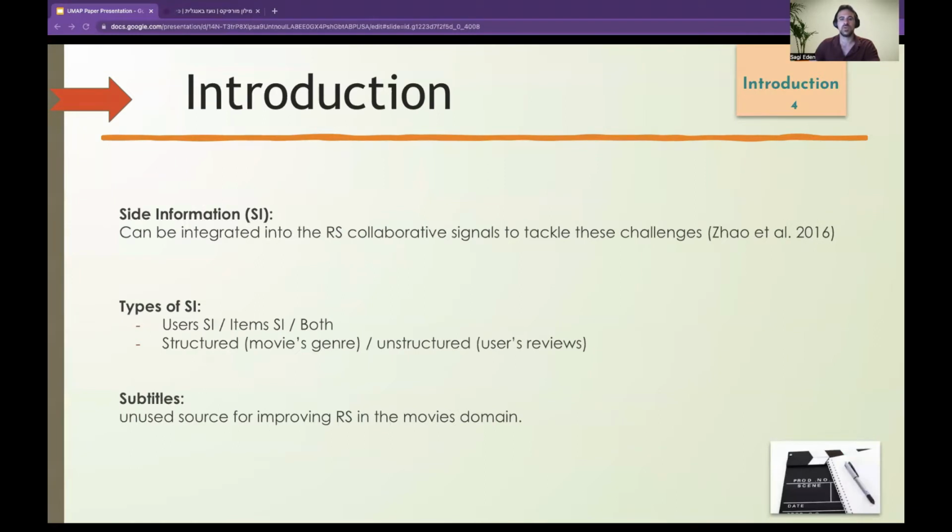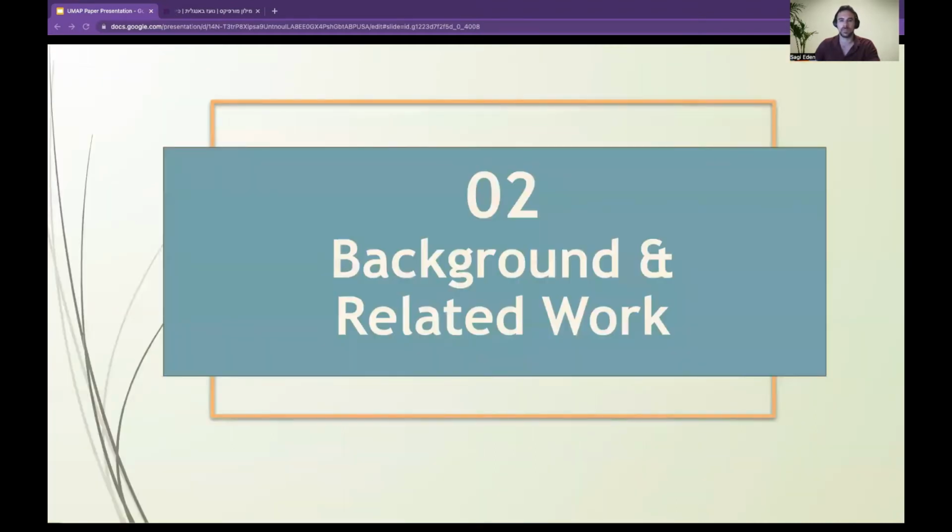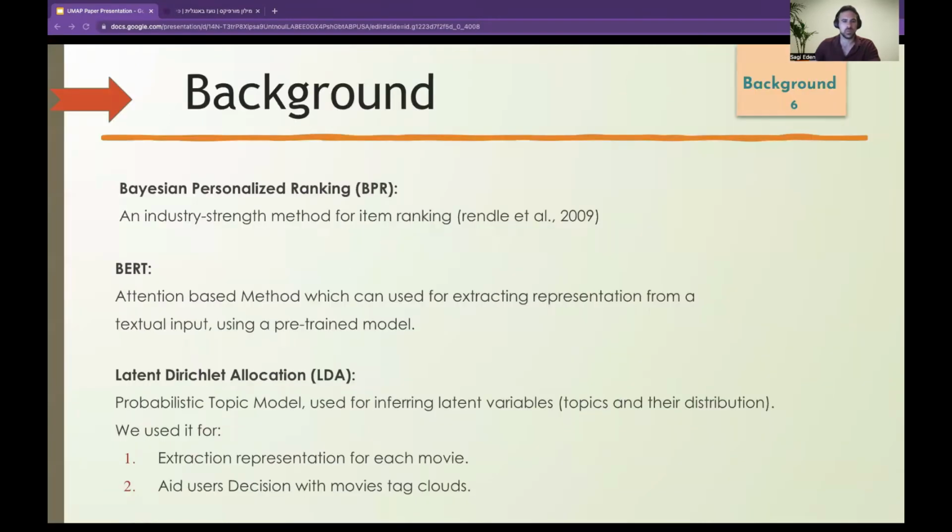For that reason, we have side information that can be integrated into the collaborative signals to tackle these challenges. One of the most popular domains which papers evaluate their algorithm on is the movies domain. But even though, subtitles remained an unused source for improving recommendation systems in this domain.